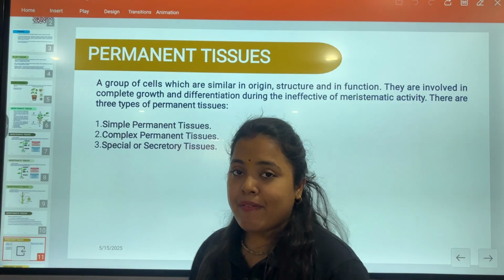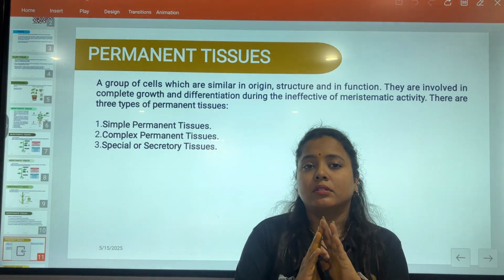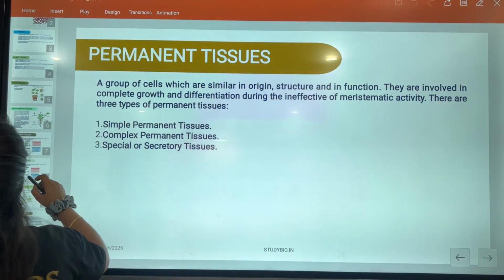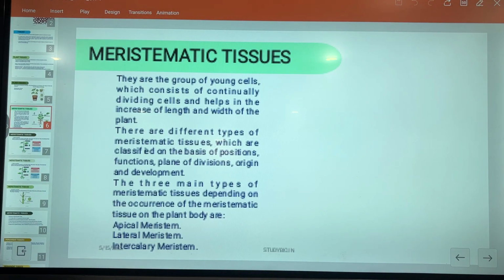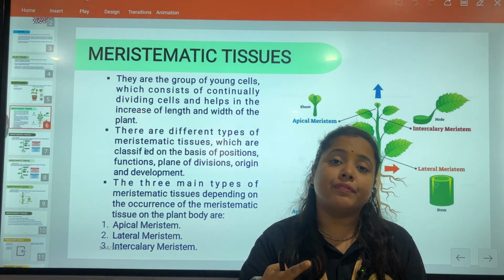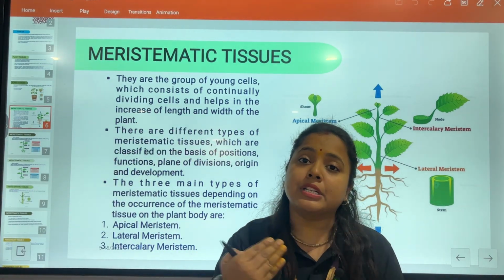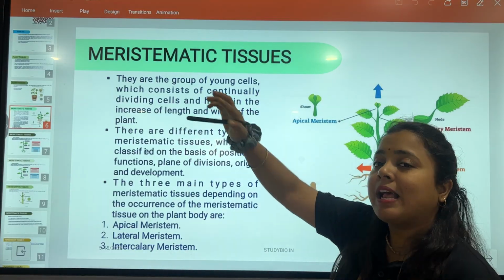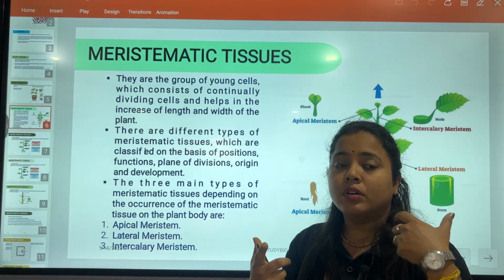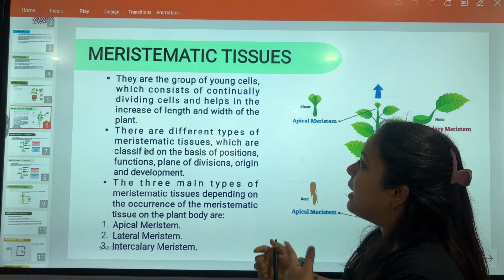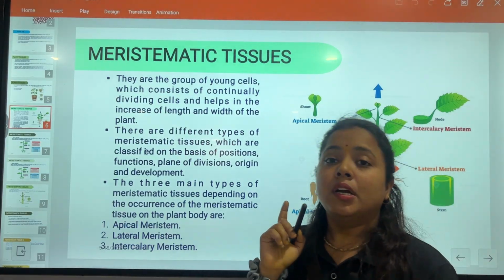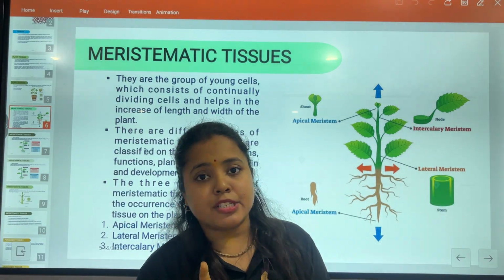Permanent tissue. I have explained meristematic tissues properly. What we have learned in meristematic tissue, let's repeat once again. Meristematic tissues are the young tissues which are actively dividing. They are coming from the undifferentiated cells. They actively divide and help in the increase of length and also in providing new plant organs or new plant parts. Three types of meristematic tissues are there: apical meristematic, lateral meristematic, and intercalary meristematic tissues.